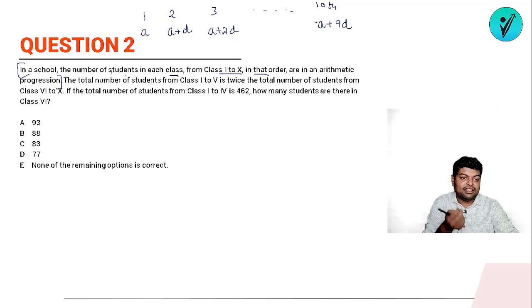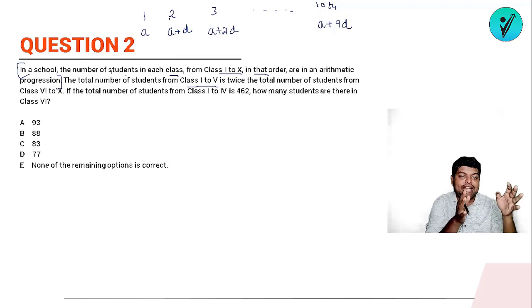Clearly it is saying that the number of students, ठीक है, they are forming an arithmetic progression. So this is A plus D, A plus 2D. Okay, the total number of students from class 1 to 5. तो अगर आप class 1 to 5 में देखोगे तो class 1 to 5 में कितने students हैं?